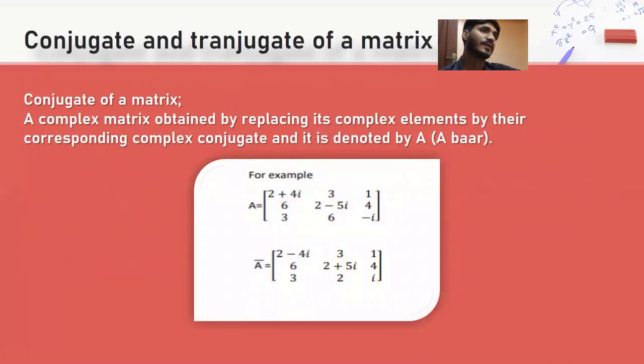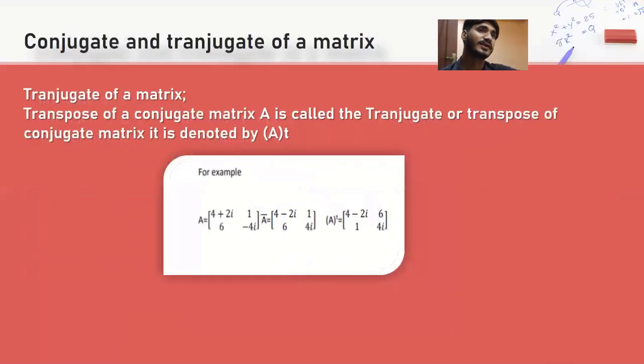Conjugate and transjugate of a matrix. Conjugate of a matrix: a complex matrix obtained by replacing its complex elements by their corresponding complex conjugate, and it is denoted by a bar. And here is the example of conjugate of a matrix. Transjugate of a matrix: the transpose of a conjugate matrix A is called the conjugate transpose or transjugate of the matrix. It is denoted by A^θ. And here is the example of a transjugate matrix.